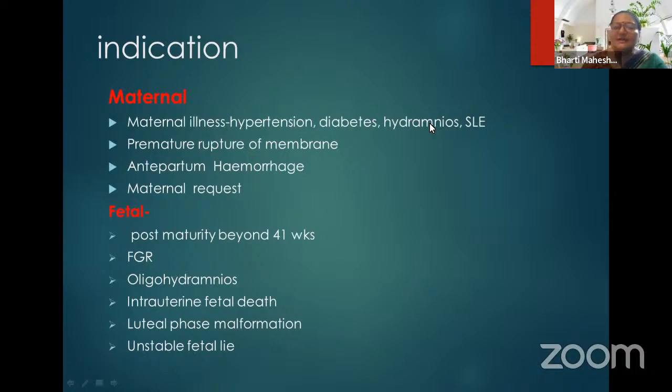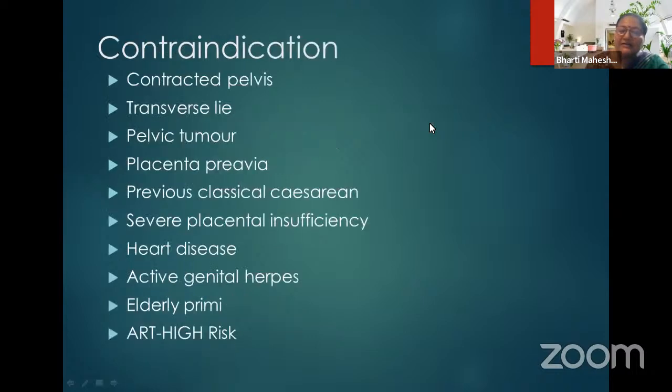So its indications are, as we all know: maternal illness, hypertension, diabetes, SLE, premature rupture of membrane, antepartum hemorrhage, maternal request, of course not routine, fetal post-maturity beyond 41 weeks, fetal growth restriction, oligohydramnios, intrauterine fetal death, lethal fetal malformation, unstable fetal lie. But of course we should know the indications, but we almost always rule out contraindications before inducing